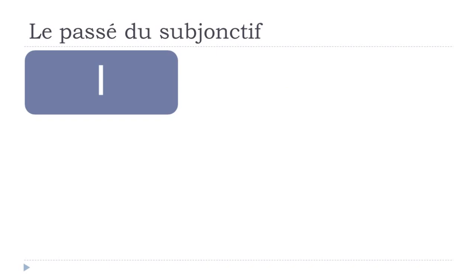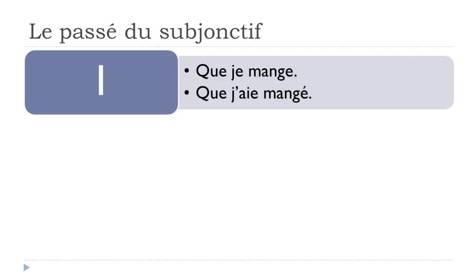First, the best way will be to have a look at this first sentence, que je mange, and it is the subjonctif présent form. The second one, que j'ai mangé, this is le passé du subjonctif.